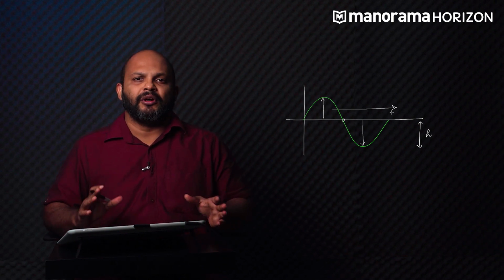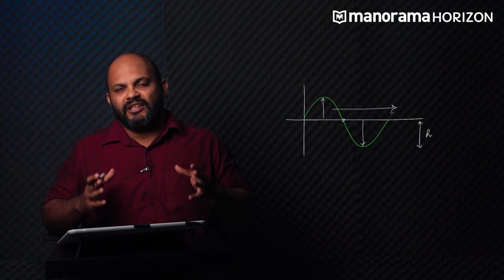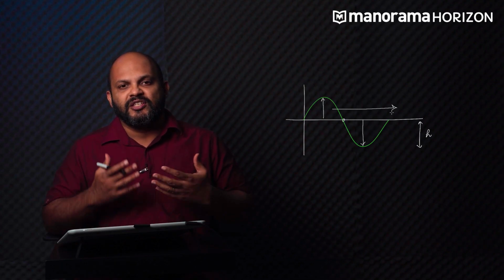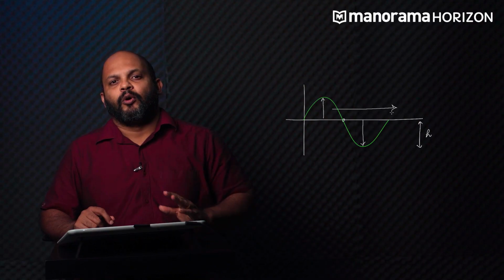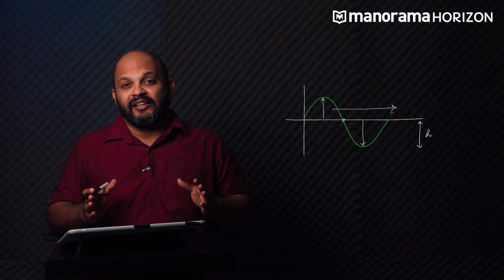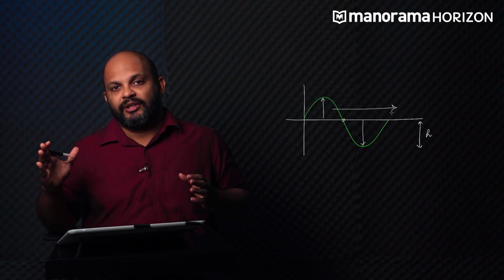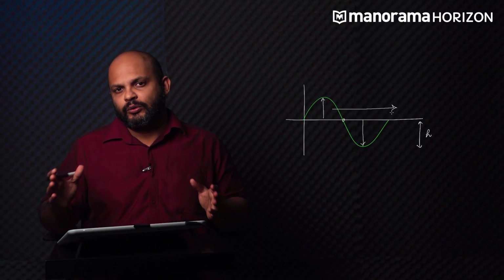So, this gives you a pretty good idea of what a wave phenomenon involves. It involves a change in some property of the medium, and this change is propagating from one point to the other. The other important quality of a wave is that while there is a transfer of energy and momentum from one point to the other, there is no physical transfer of actual matter between those 2 points.